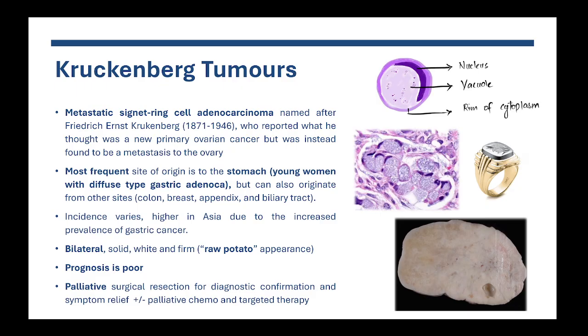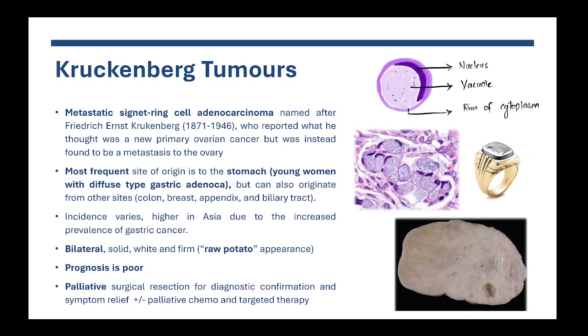So why do we call them signet ring cells? If you know what a signet ring is, you have the ring itself and it has a little signet, a little emblem or icon on top. And when we look at the cells, they look exactly like a signet ring. They have a cytoplasm that is filled with a mucus vacuole to the point that the mucus pushes the nuclei to one side and creates kind of a signet on the side of the cell.